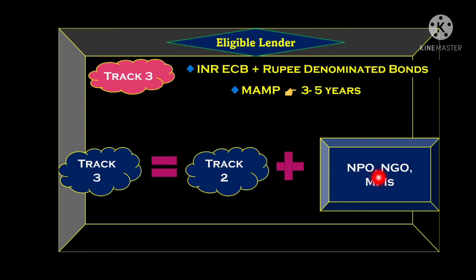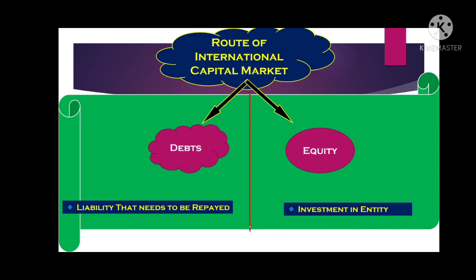NPO stands for non-profit organization, NGO stands for non-government organization. We are all aware of this, so I am skipping these points. MFI means microfinance institution, which provides microfinance facilities. So who can grant ECB in INR? The track 2 entities and these three entities. Now let's move forward.